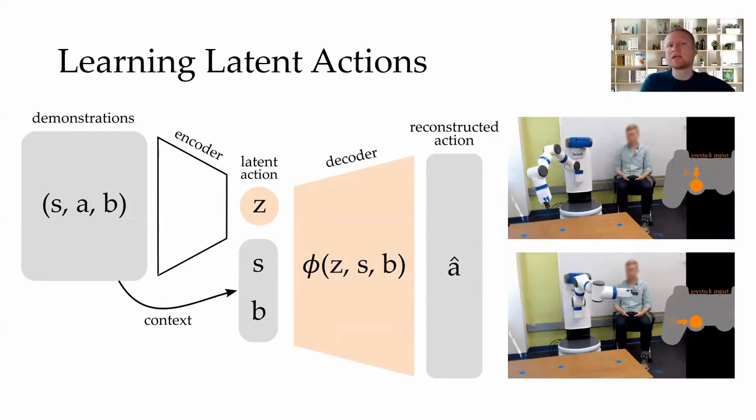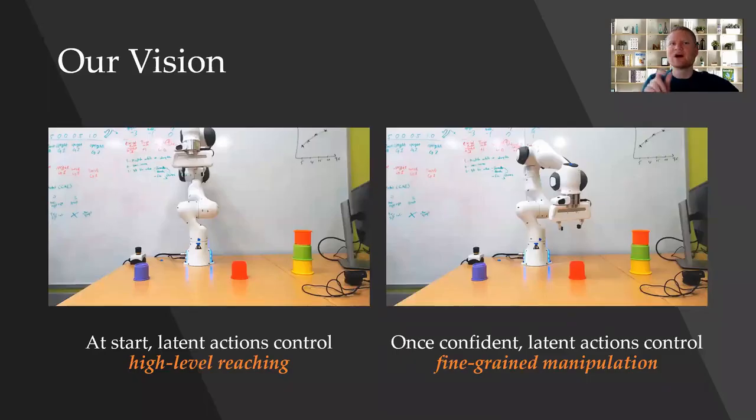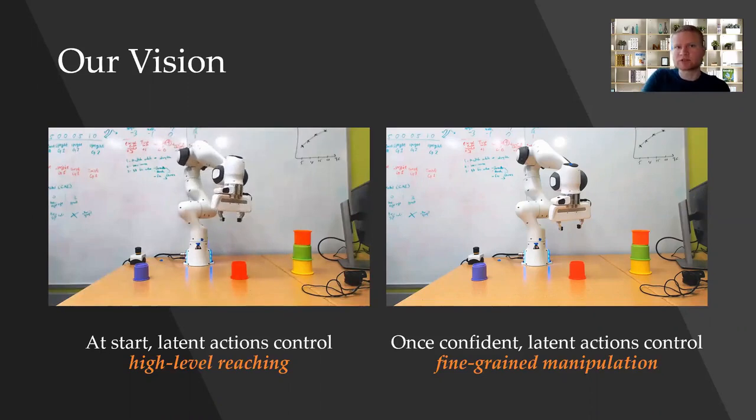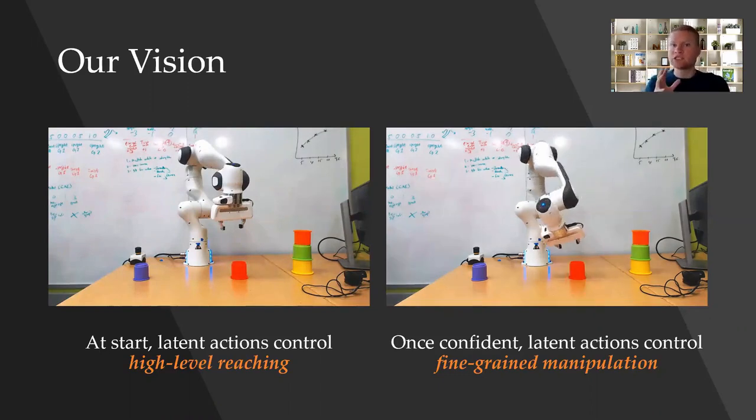For example, here the robot has learned to pour and move across the table. Under this approach, the robot's belief determines what the user's inputs control. So at the start of the task, when the robot is not very confident in any goal, user inputs map to high-level reaching motions. As the human guides the robot towards their goal, the robot becomes more confident. And the user's inputs gradually shift to control fine-grained motions at that goal.